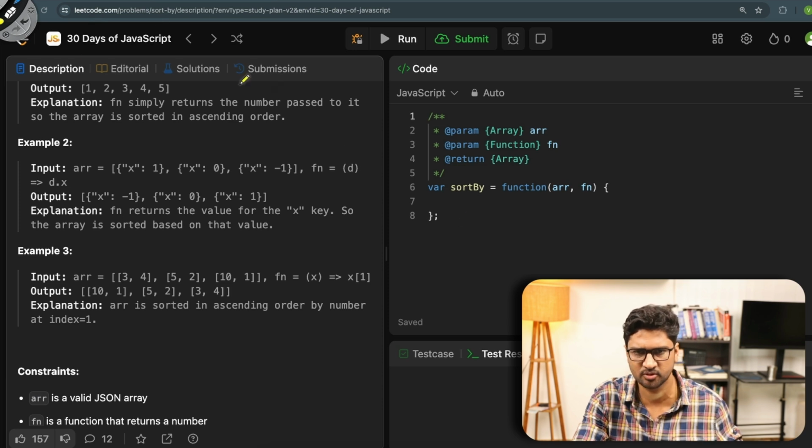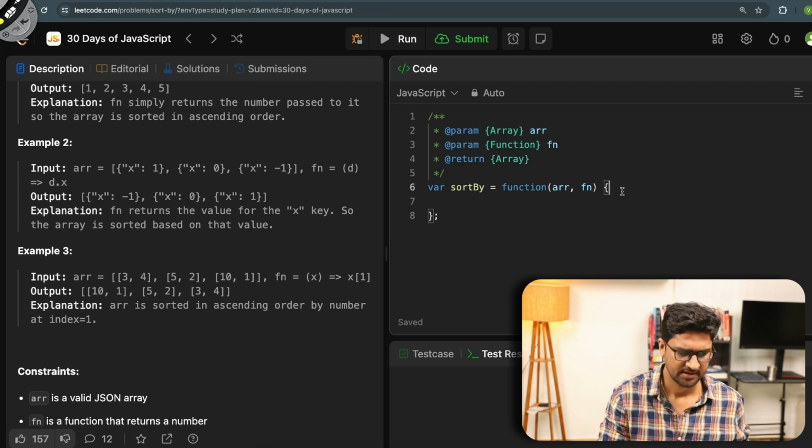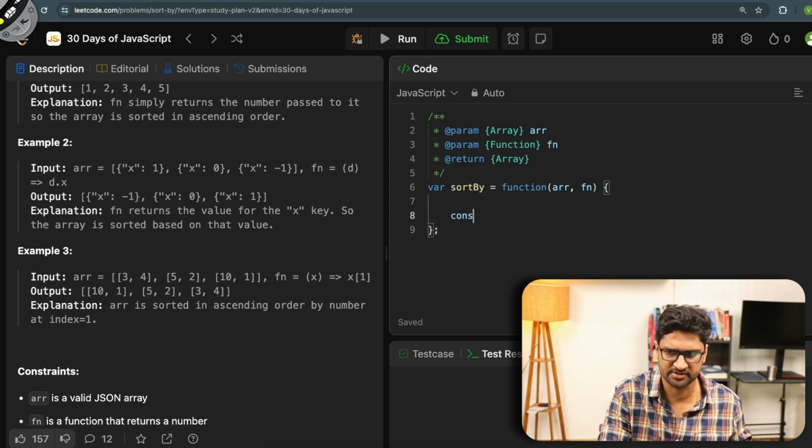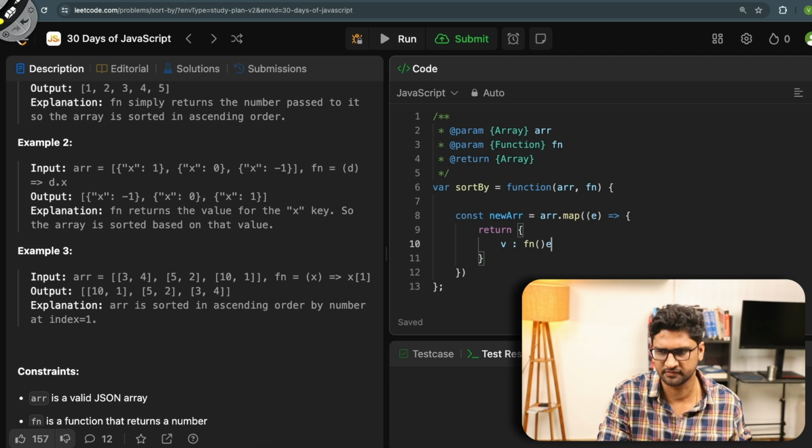This looks like very simple code. I come here, function, array, function, and inside this I say const newArray equals array.map, and I pass e, and then return v equals function of e, and then e itself.